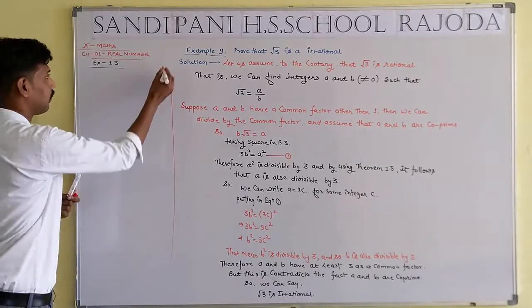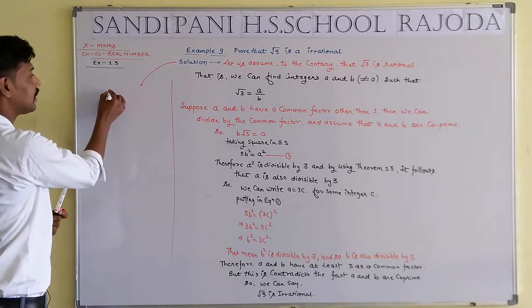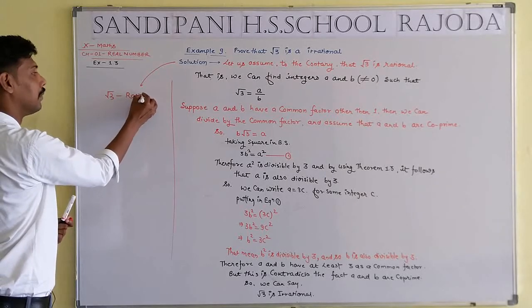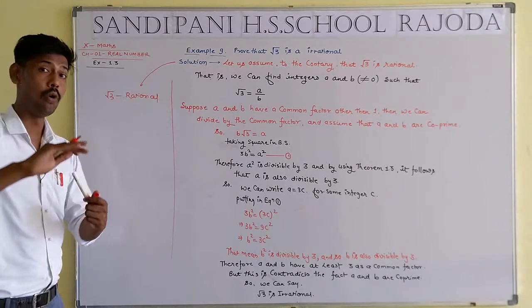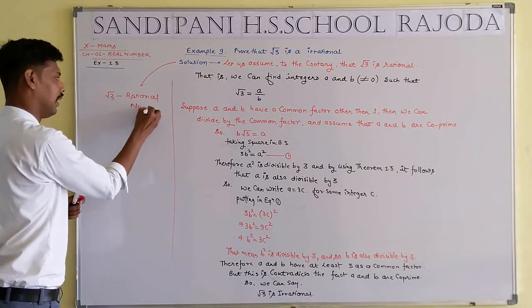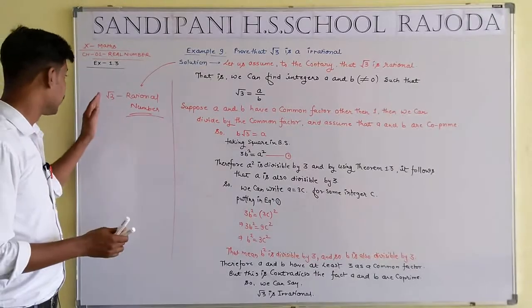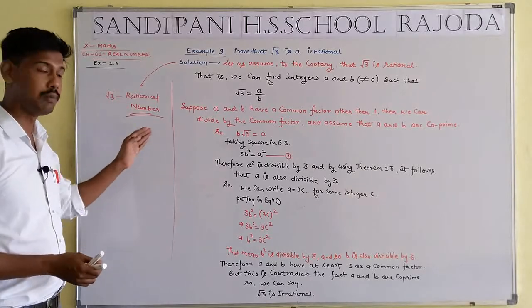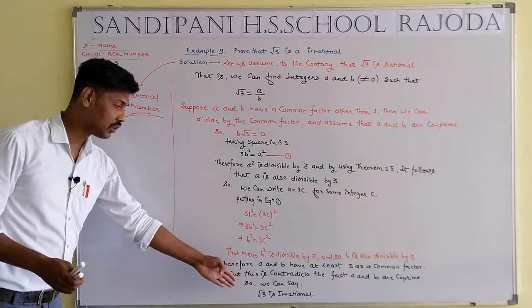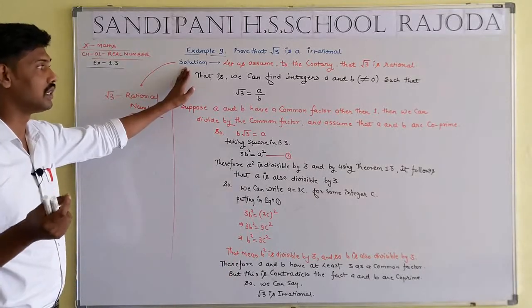In the solution, first step, we consider, let us consider root 3 is a rational number. We consider the opposite of the question: root 3 is a rational number. I hope you are getting my concept. We consider root 3 is a rational number and finally we require the solution: root 3 is an irrational number.